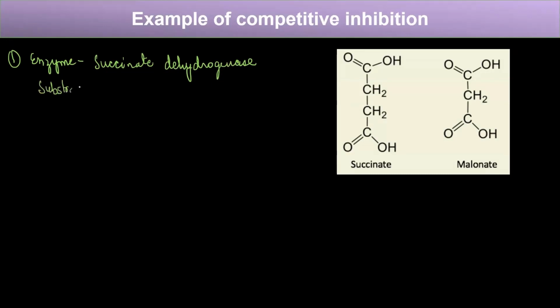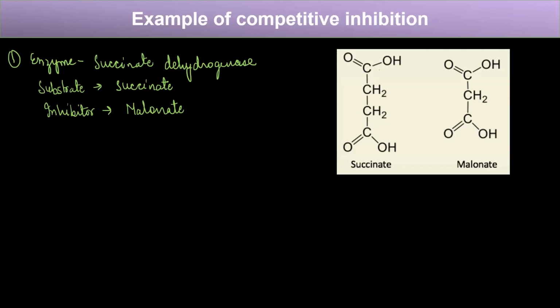Now, let's talk about an example of competitive inhibition. One of the important examples is the enzyme known as succinate dehydrogenase. The substrate for this enzyme is succinate, and the inhibitor for this enzyme is malonate. So the substrate is succinate and the inhibitor is malonate.